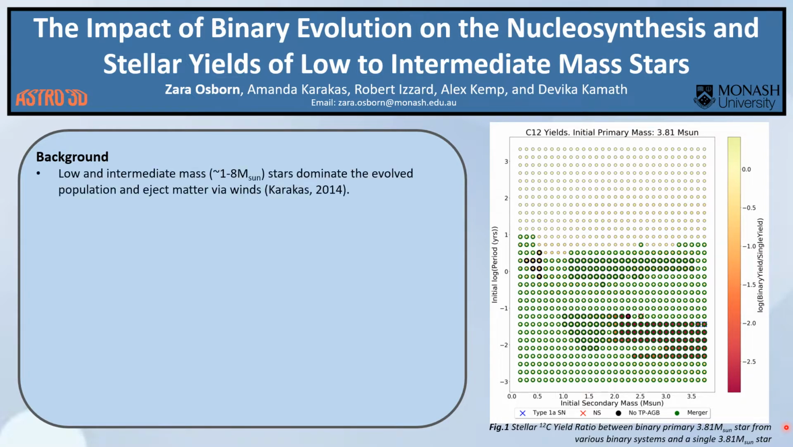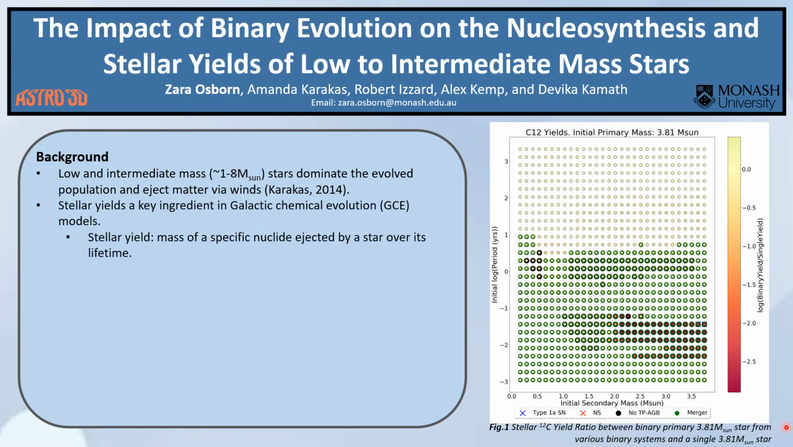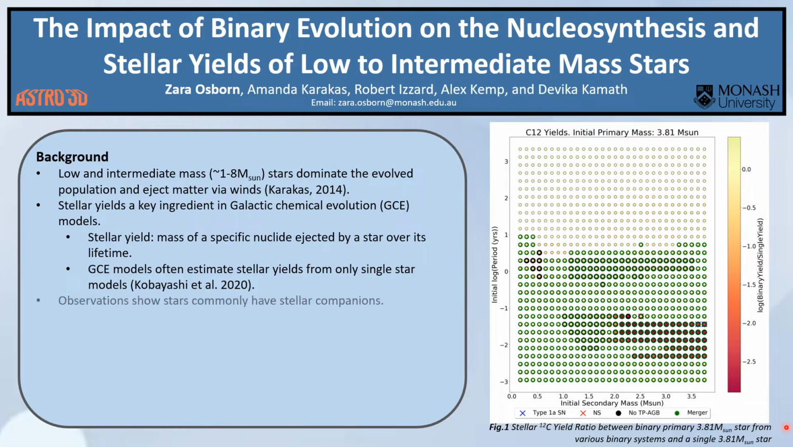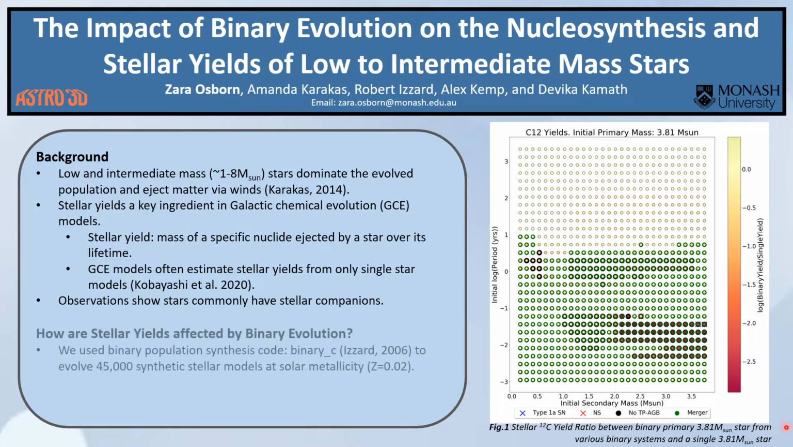So low and intermediate mass stars dominate the evolved stellar population, and they are thought to contribute roughly half of the galaxy's carbon. Stellar yields are a key ingredient of galactic chemical evolution models, however they often estimate their yields from only single star models, which is an issue since stars are observed to commonly have companions. So is it accurate to assume yields from only single-star models?